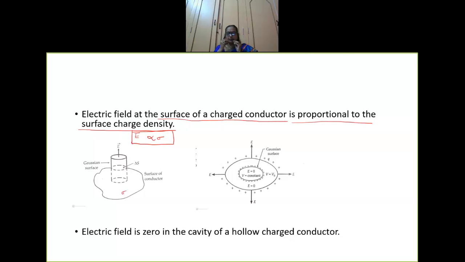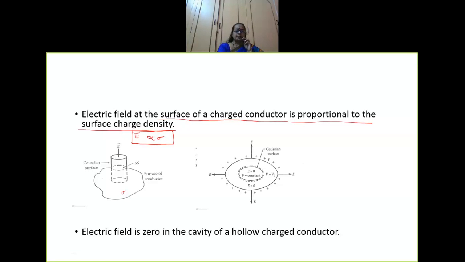So, I need to go for what is called a Gaussian surface. The Gaussian surface will be a cylindrical surface which resembles a pillbox. It's a small cylindrical surface. Half of the cylindrical surface is inside and half of it is outside. Since the electric field inside a conductor is 0, let us not bother about this. Let us bother only about the flux that is outside the surface of the conductor. Hope you are very clear. Gauss law and the previous points, whatever we have discussed, everything is coming here.